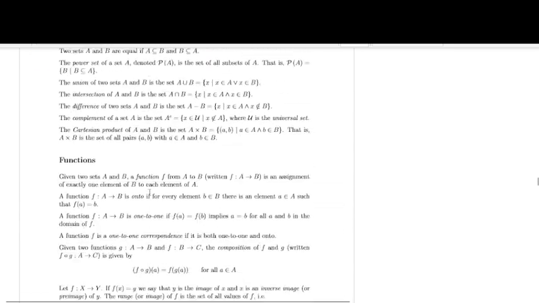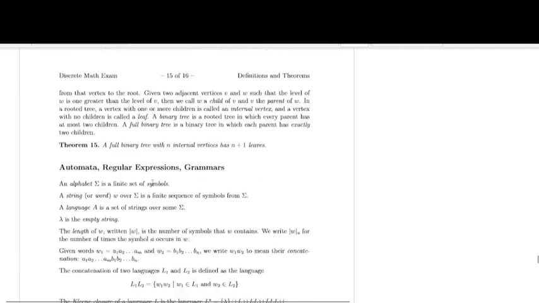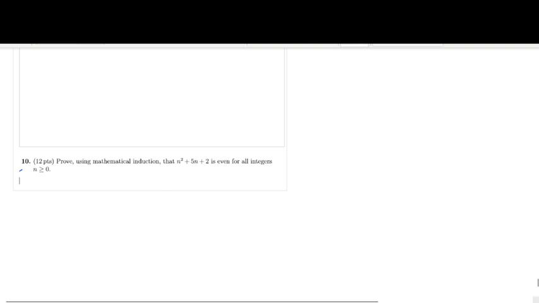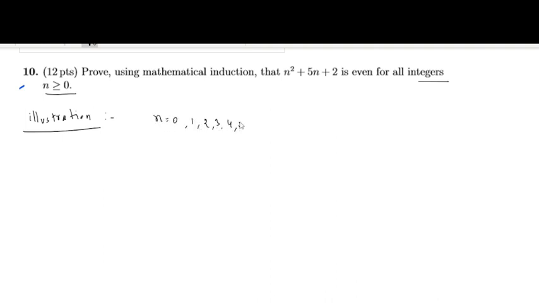Let us paste it on another page. So the question is, prove using mathematical induction that n square plus 5n plus 2 is even. So first of all, understand what the question is. They are saying that for n greater than or equal to 0, for all integers, means n can be 0, n can be 1, 2, 3, 4, 5 and so on.